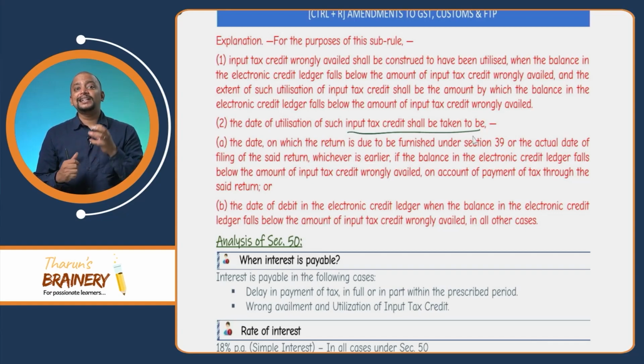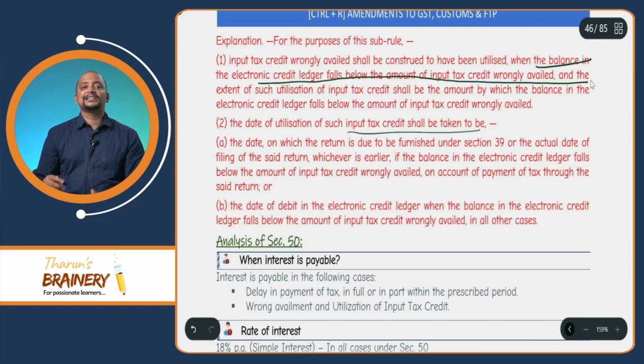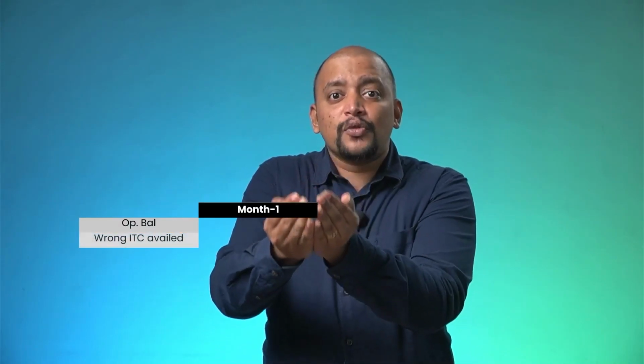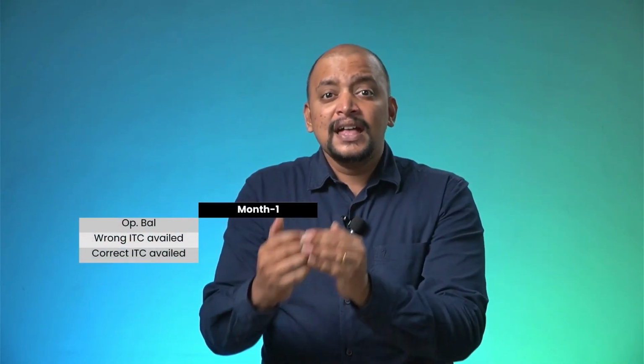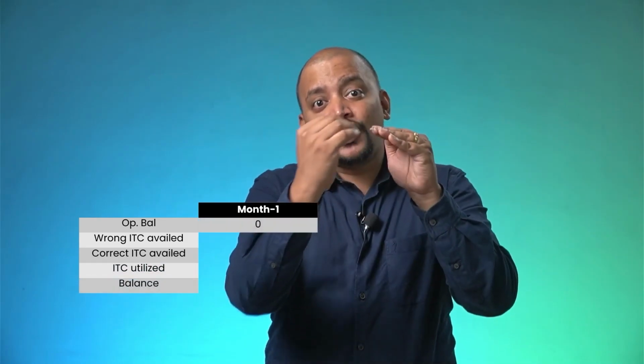They are a little sensible here: input tax credit wrongly availed shall be construed to have been utilized when the balance in the electronic credit ledger falls below the amount of ITC wrongly availed. So now we need to understand the meaning of wrongly utilized. Wrongly utilized means first you have wrongly availed the ITC, and then the balance falls below that wrongly availed ITC.